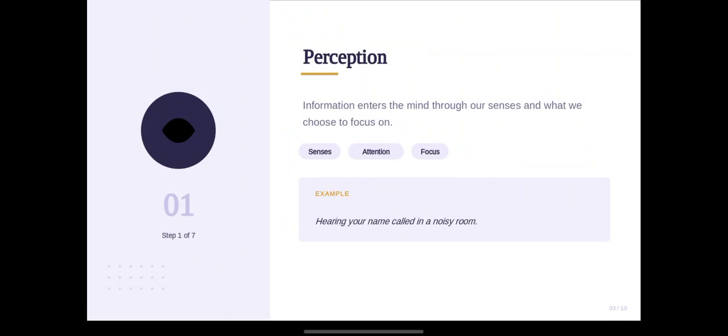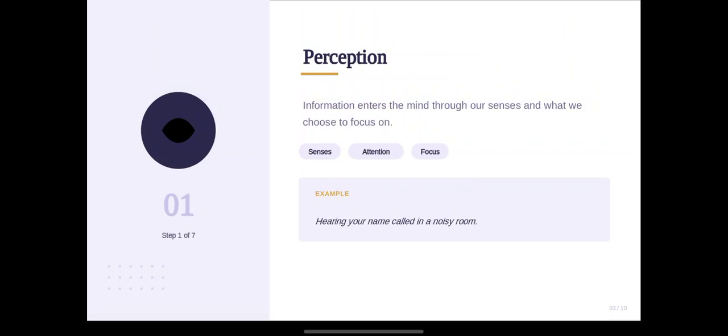Perception is where information enters the mind through our senses, based on what we choose to focus on. What we are focusing on will enter our mind through our senses, through attention or focus. Let's move to an example of perception: having your name called in a noisy room. If someone calls your name, we automatically turn towards them. This is called attention or focus.